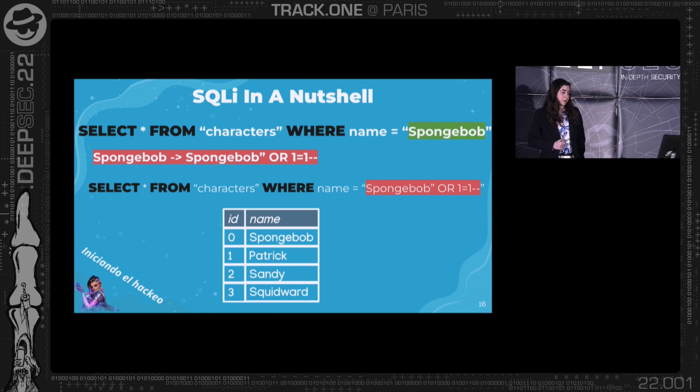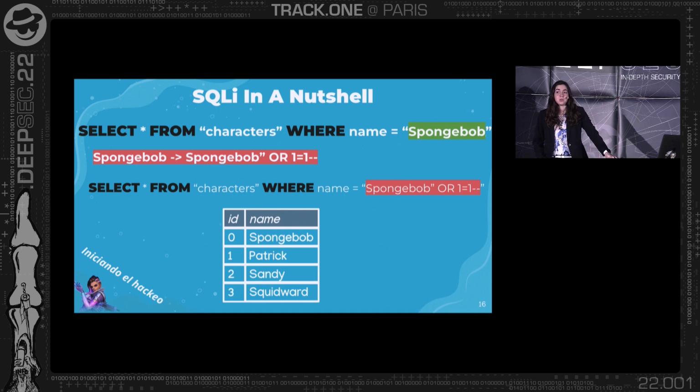Now what will actually happen right here is that for each one of the rows in the table, it will be checked whether the name is SpongeBob or whether 1 equals 1. And since 1 equals 1 always returns true, the attacker will get back not only SpongeBob, but other nodes as well, other characters. So this is how SQL injection works in a nutshell.